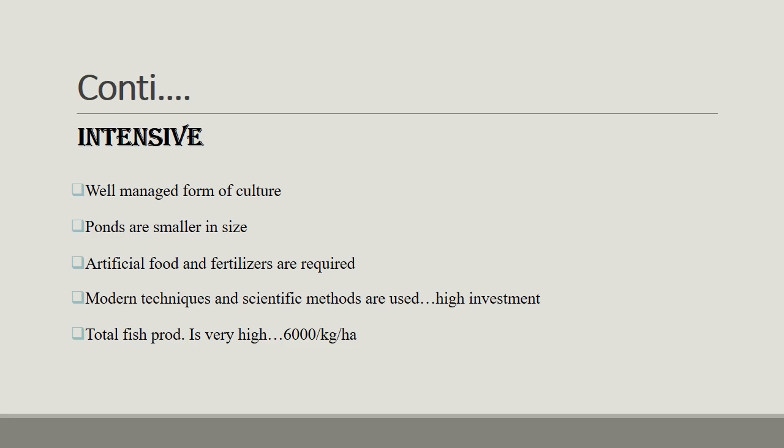Modern techniques and scientific methods are used with high investment. Total fish production is very high, that is 6000 kg per hectare, but in extensive culture, total production is very low.